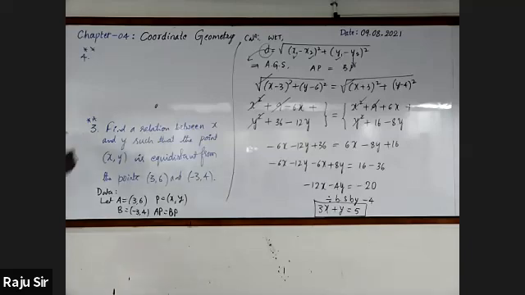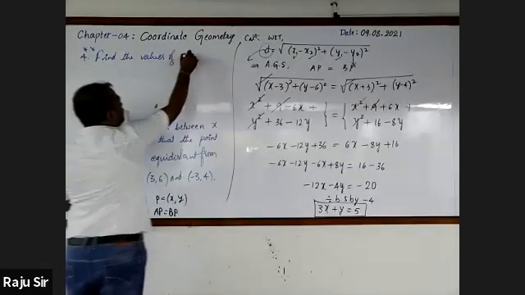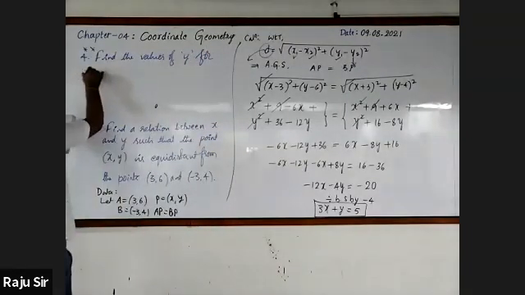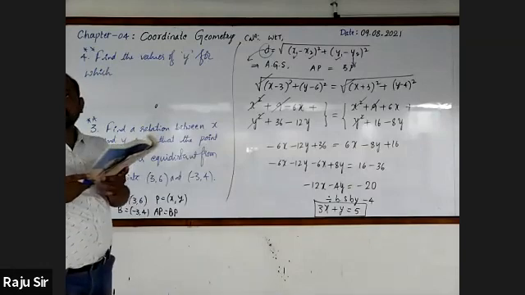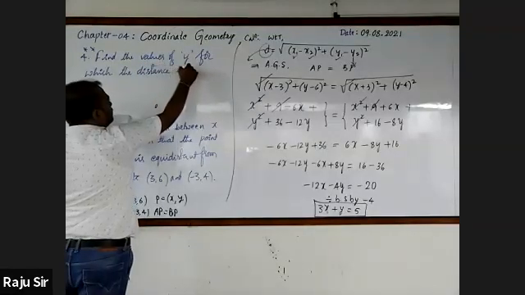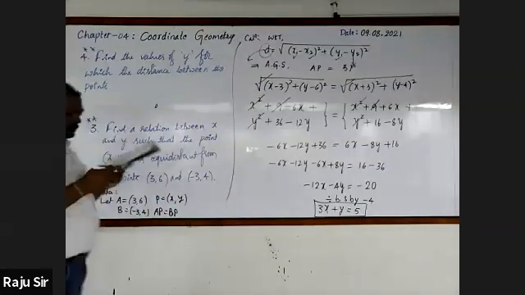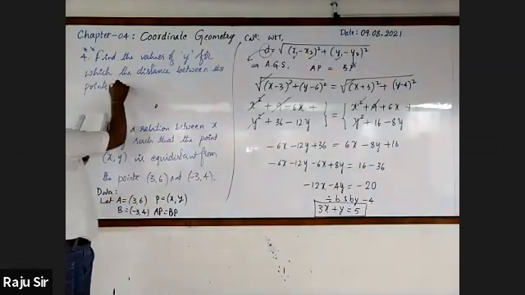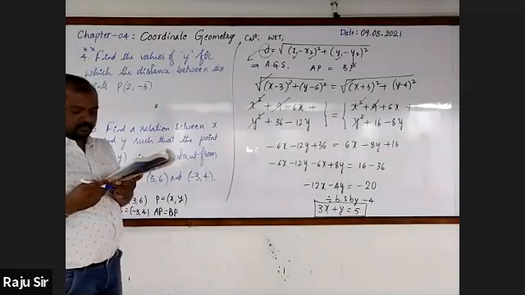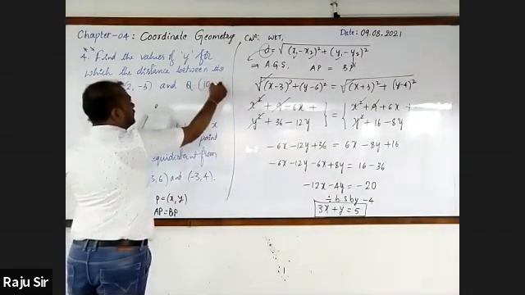Find the values of y for which the distance between the points P of 2, minus 3 and Q of 10, y.